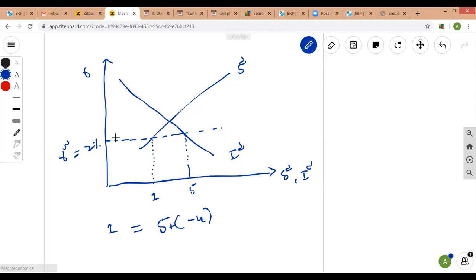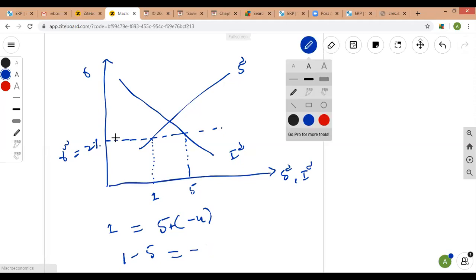And you know that the difference between saving and investment is 1 billion is saving and 5 billion is borrowing. So the difference is 4 billion. So 4 billion will be borrowed from the capital market to fulfill the domestic demand. So you can see that even at the interest rate of 2%, the open economy is said to be in equilibrium. So we can conclude that an open economy can always be in equilibrium.